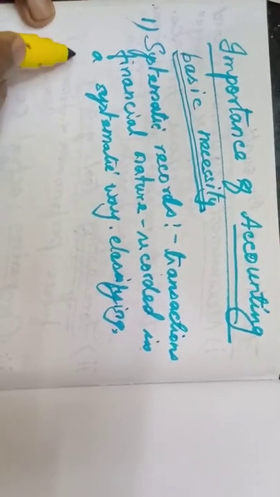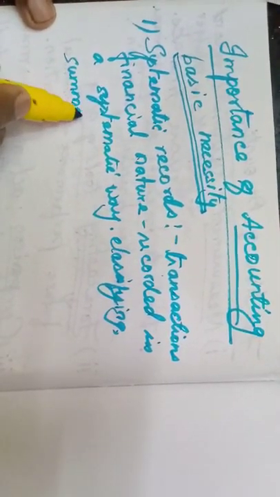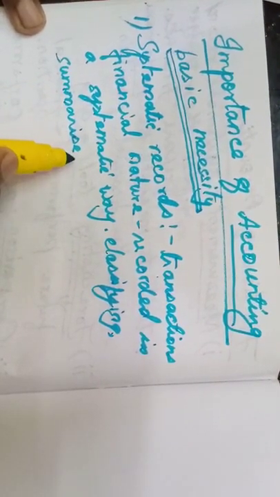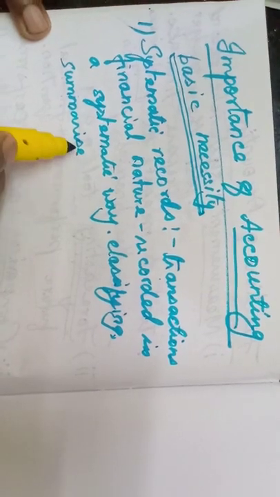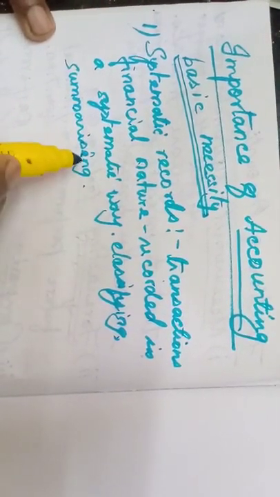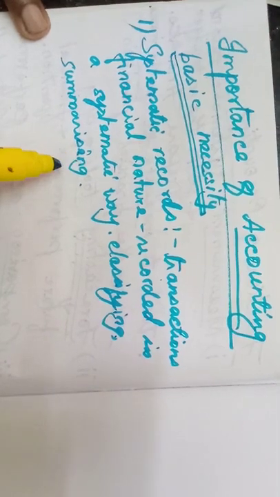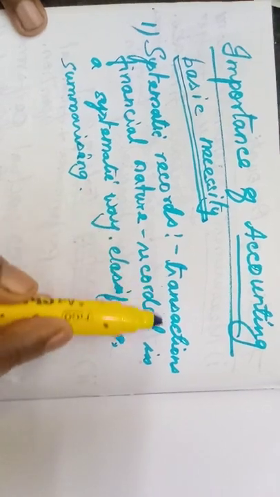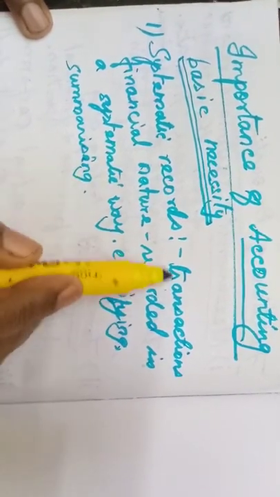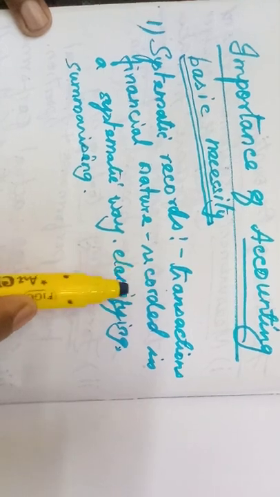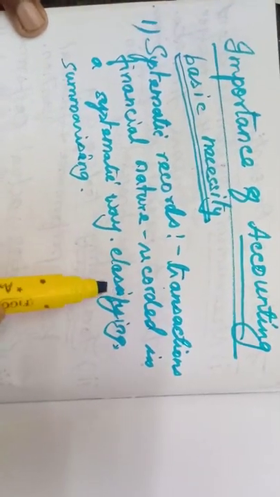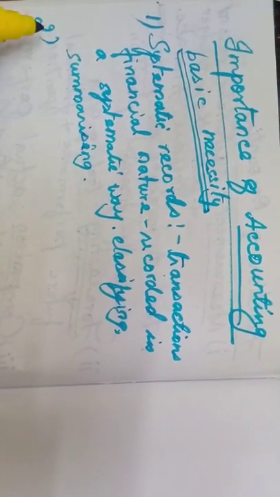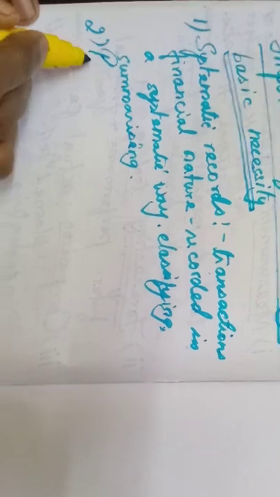And after classifying, what comes? They will summarize the accounts. That means the summary of those accounts will be entered in one statement, that is called a trial balance. So classifying, summarizing, everything is done after entering the financial transactions. That's it. Transactions which are of financial nature, we can say all financial transactions are recorded in a systematic way in the books of accounts. One point you have understood. Now the second point is preparation of financial statements.